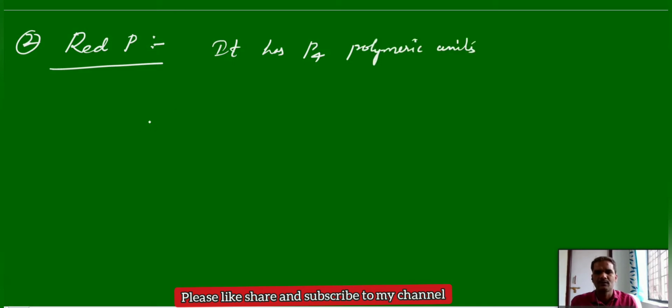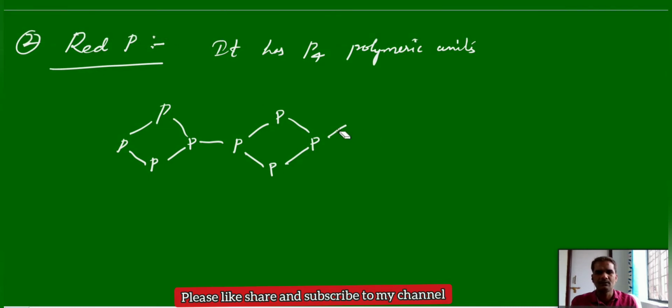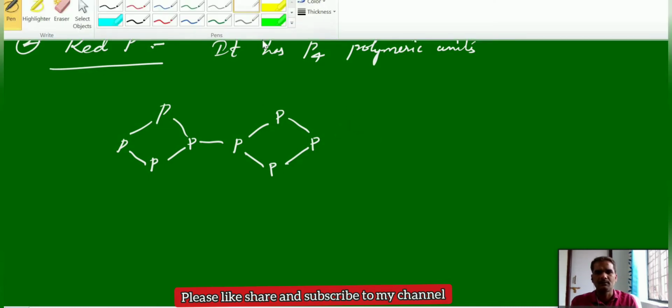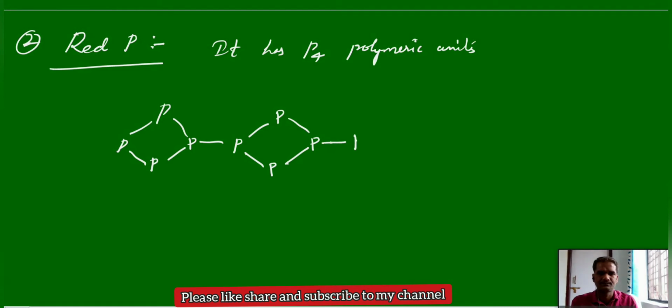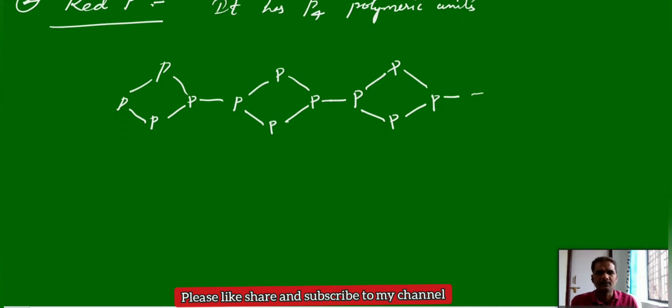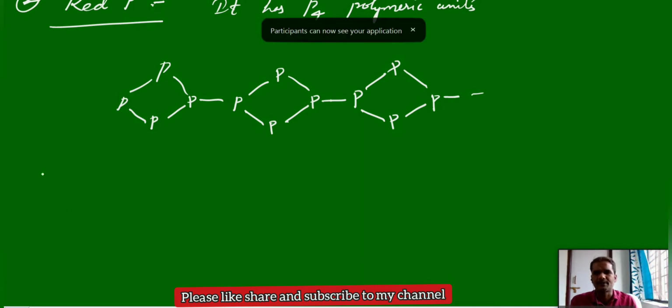Next, the second one, red phosphorus. Red phosphorus has a polymeric type structure with P4 polymeric units. This is the structure of red phosphorus, with P4 molecules in a polymeric chain. Compared to white phosphorus, the bond angle strain decreases a little, so it is a little less reactive in nature.